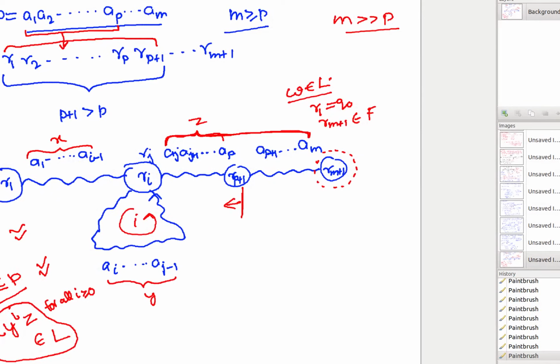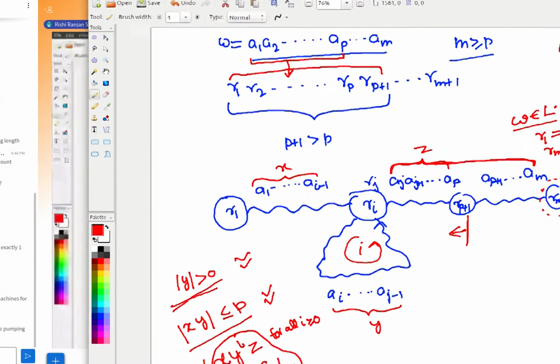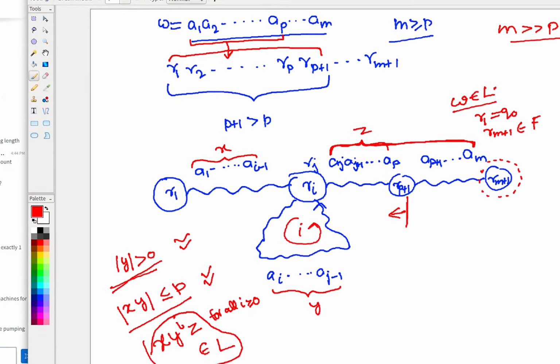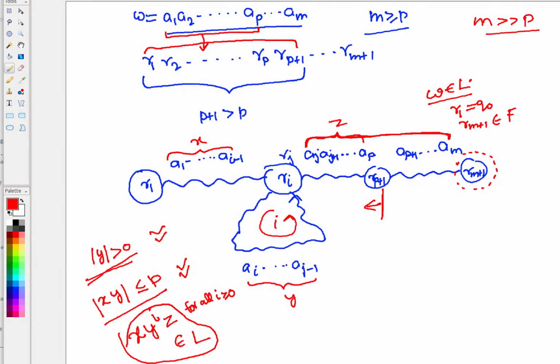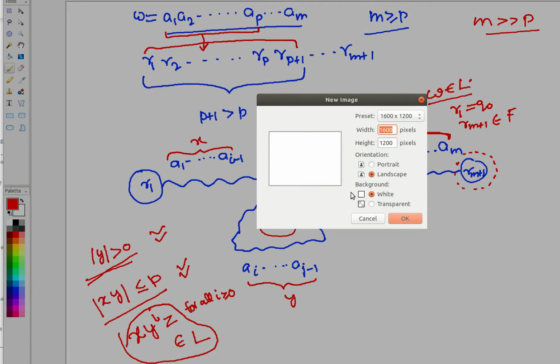Good question, very good question. What is the purpose of defining the pumping lemma? It's a property of regular languages, right? But the interesting part of this pumping lemma is it's a tool to detect when languages are not following this property.